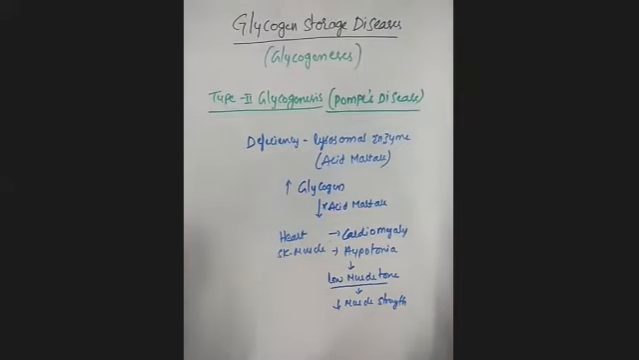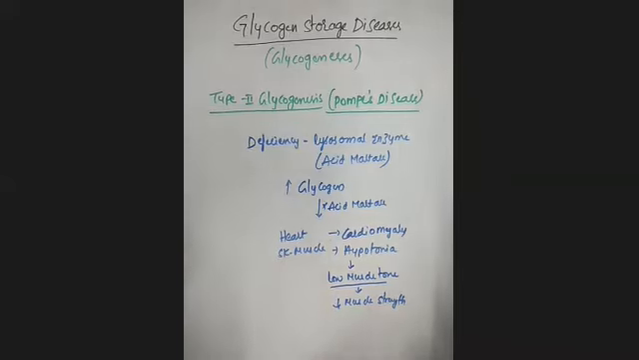This is regarding Pompe's disease. It is also an autosomal recessive disorder. Here there is a deficiency of a lysosomal enzyme, for example acid maltase.